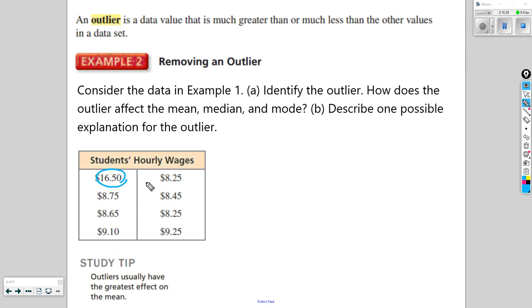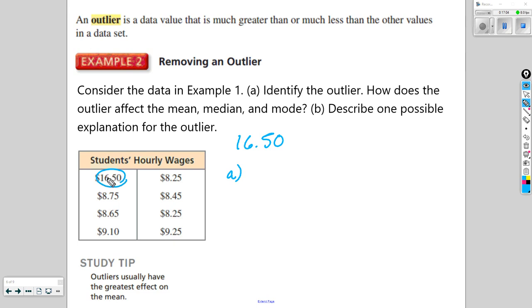All right, this value skews the data set. When we calculated the mean of the data set, it drastically raised the mean. So first, here's the outlier, and then we want to talk about how the outlier affects the mean, median, and mode. Like I said, it skews the mean. How it skews the mean, we could easily find by calculating the mean without that data value. And what we would find is that that data value drastically raises the mean of this data set.